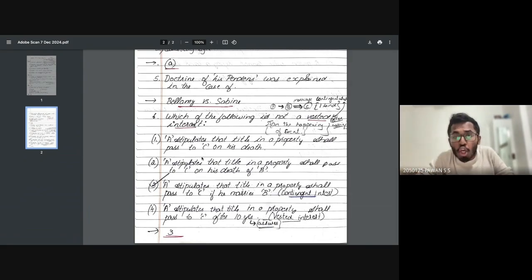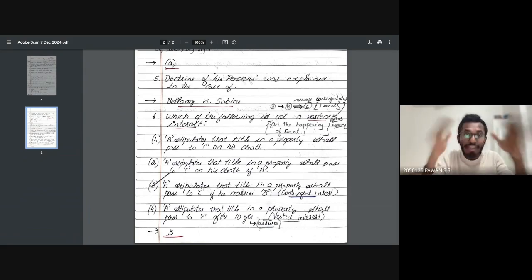The sixth question is about which of the following is not a vested interest. Now, I'll tell you what you mean by vested interest as well as what you mean by contingent interest. Very simple. There are two differences I'm going to teach today: what is vested interest and what is contingent interest. If you learn this, it is a very important question for any kind of competitive exams. These are two important sections.